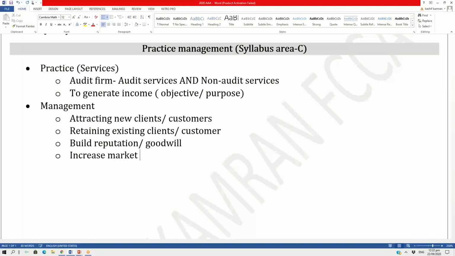Every audit firm likes to increase the market share, or every audit firm wants to increase the income generation. They want to generate as much income as possible. So that is the literal meaning of the word management. These are some examples of management.